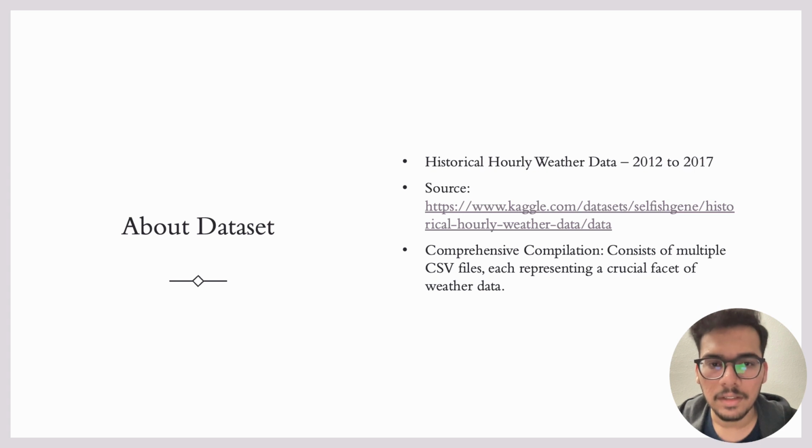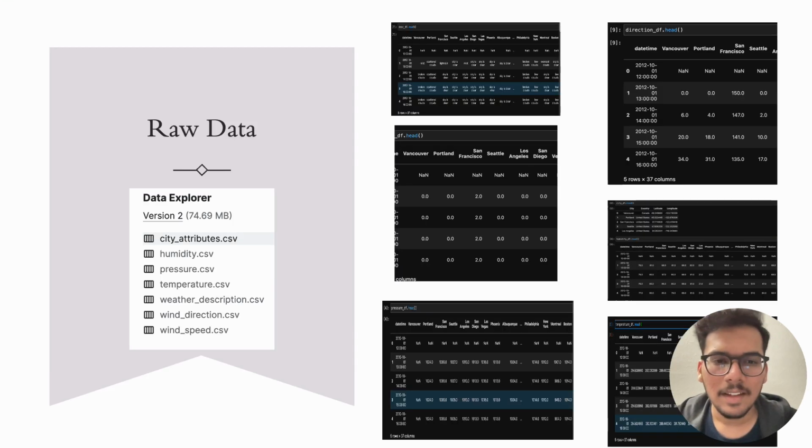Coming to the data set, the historical weather data from 2012 to 2017 used in this study is sourced from Kaggle. It contains multiple CSV files, which I will walk you through in the next slide. These are the snippets of raw data from Kaggle. It contains multiple CSV files like city attributes, humidity, pressure, wind speed, temperature, wind direction, and weather description. This is useful for weather data insights.